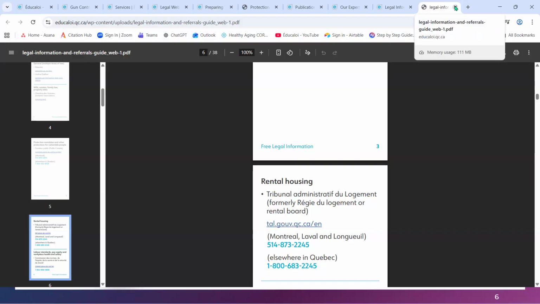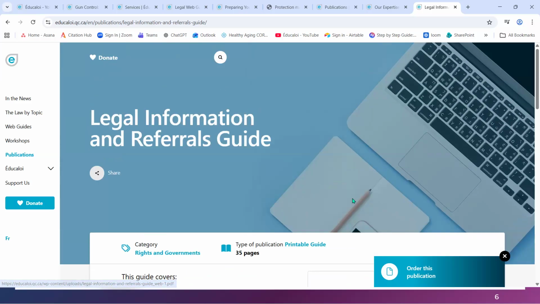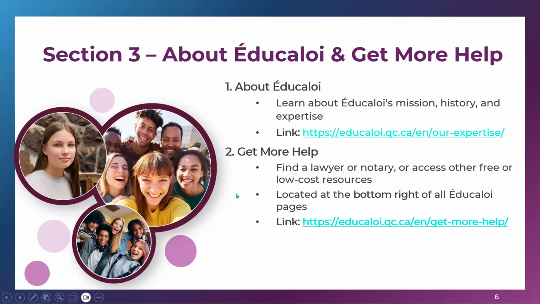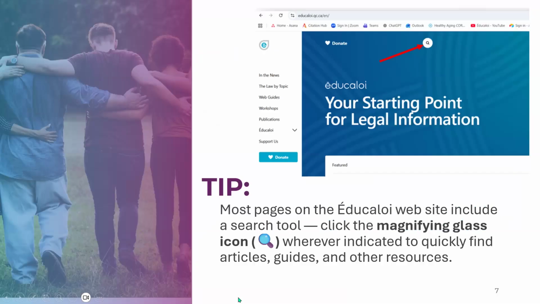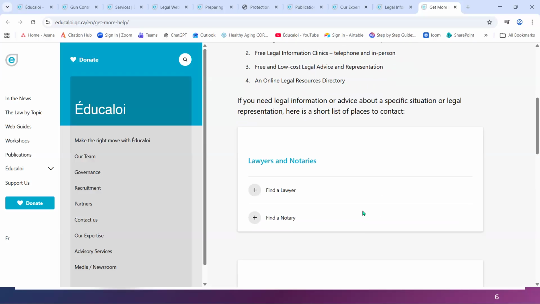So that's that one. You will receive a copy of this guide in PDF format with the information we're sending you. And so if I come back to my legal information and referral guide, back to the expertise section, and back to my presentation. What I wanted to point out, actually, I'm going to go back to that previous slide and let you know how finding a lawyer looks.